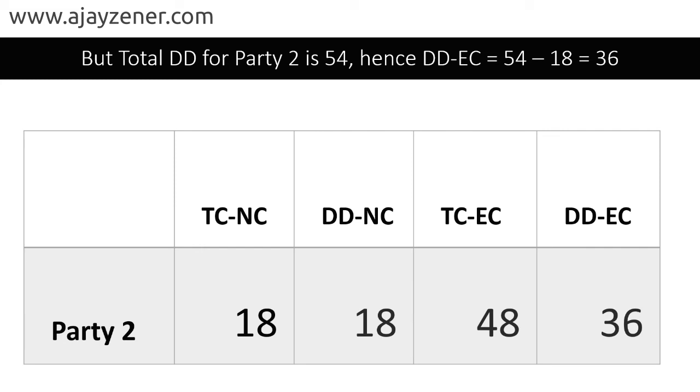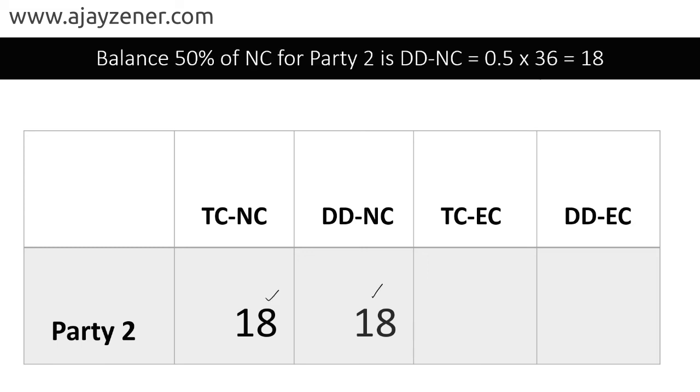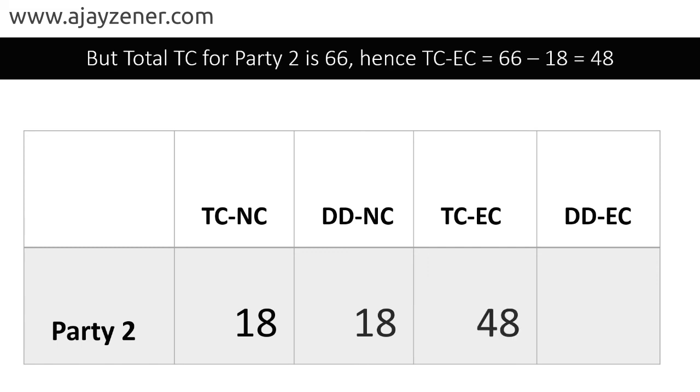Right? So why is that so? Because we have the breakup of thin crust and deep dish. See here. Now if we go further, we know that for the party 2, thin crust pizzas were how many? Thin crust pizzas were 66.